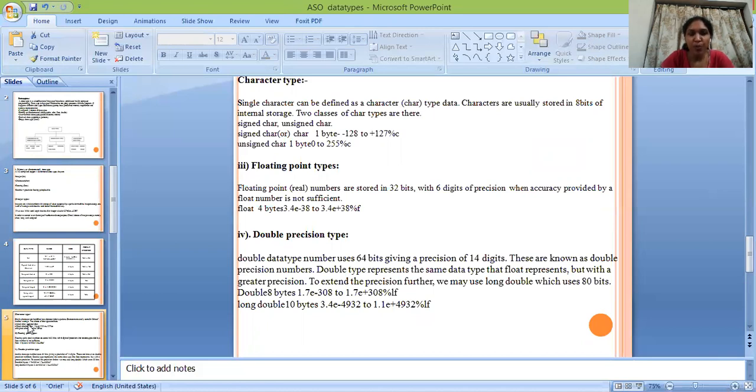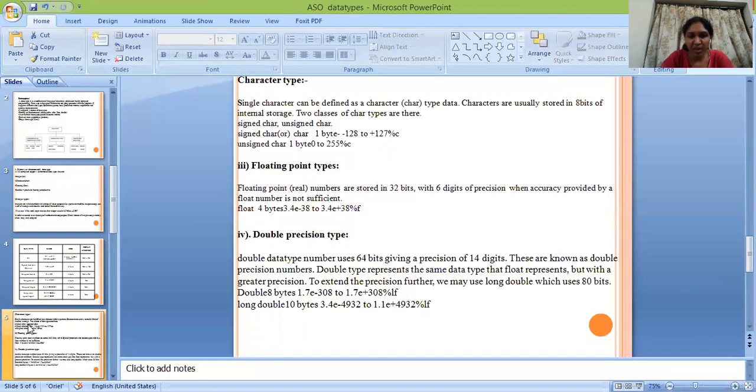Next is floating point types. Floating point numbers are stored in 32 bits with 6 digits of precision, when the accuracy provided by a float number is not sufficient. Float occupies 4 bytes. The range is 3.4e minus 38 to 3.4e plus 38. The format specifier for floating point is %f.